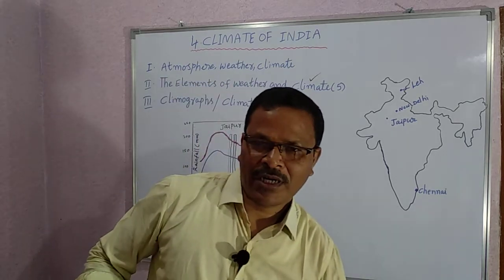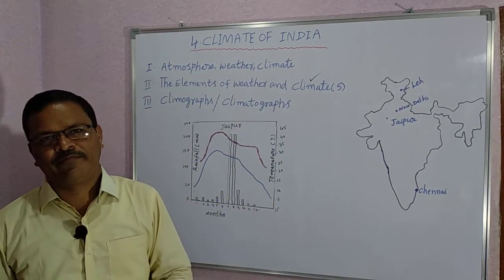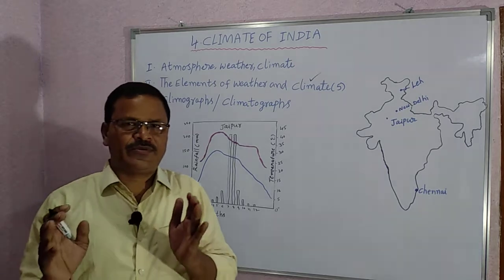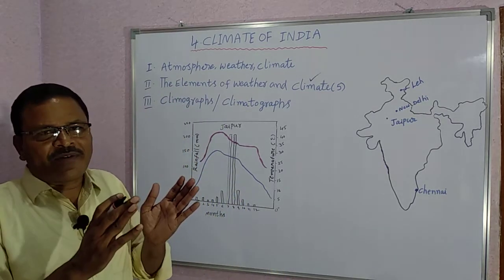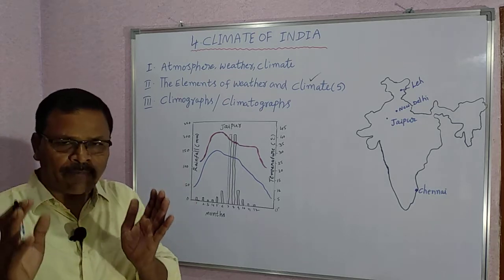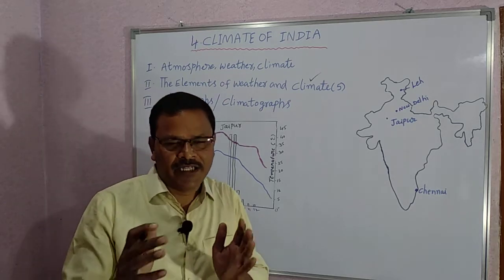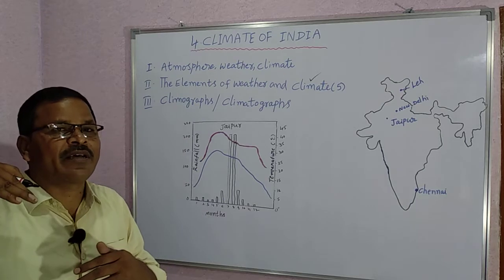What is the use of climographs? With the help of climographs, we can know the climate of a particular place. These are useful to know about the climate of a place.